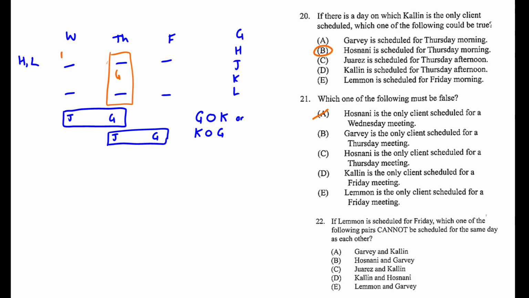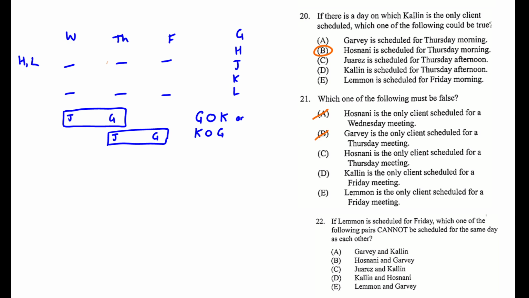We're going to have to put H and L into our Wednesday and Friday spots. J is going to have to be on Wednesday. K is going to have to be on Friday. And this obeys all the rules since we have at most one person between G and K. So it looks like B can be done. So it's not going to be B.